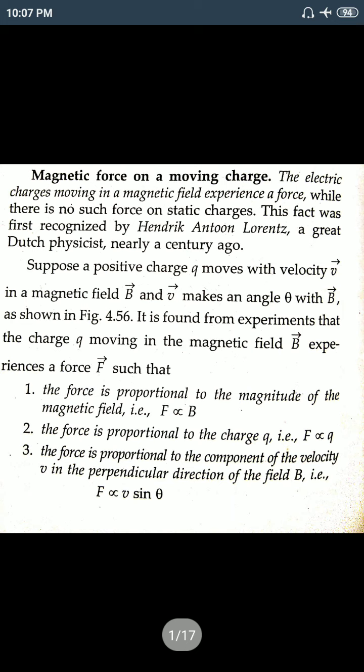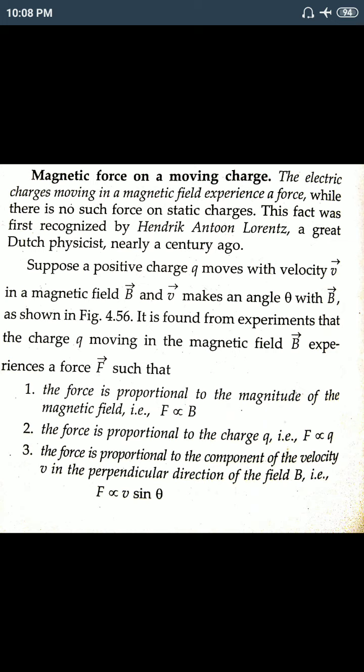First factor, the force is proportional to the magnitude of the magnetic field. That means if we increase the strength of the magnetic field, then this force also increases. Second, the force is proportional to the charge Q. If the magnitude of charge is more, then the force acting on it is also more.